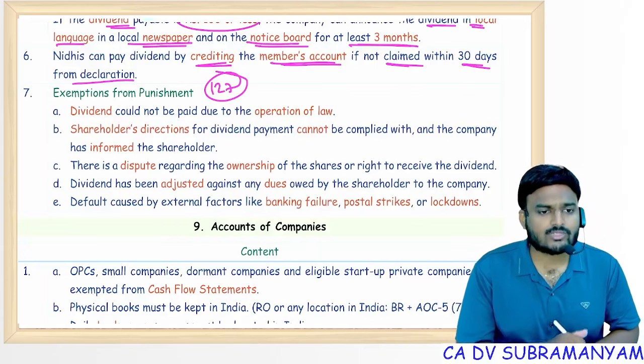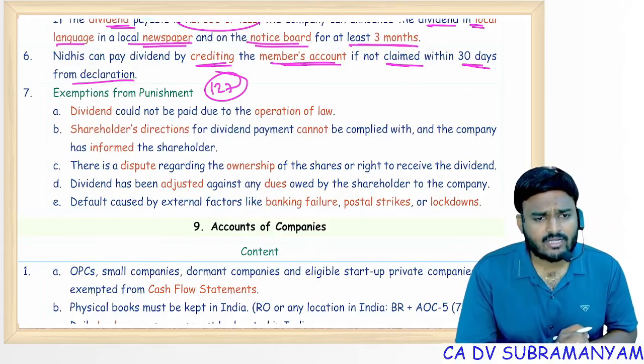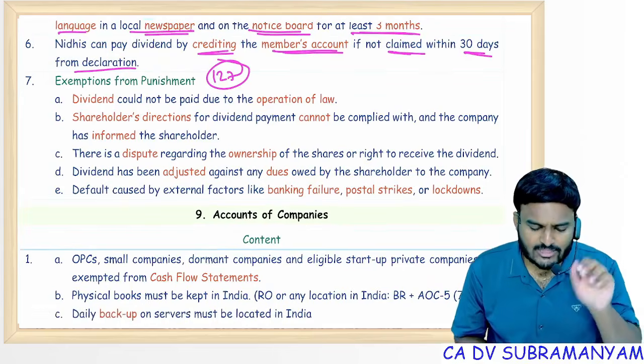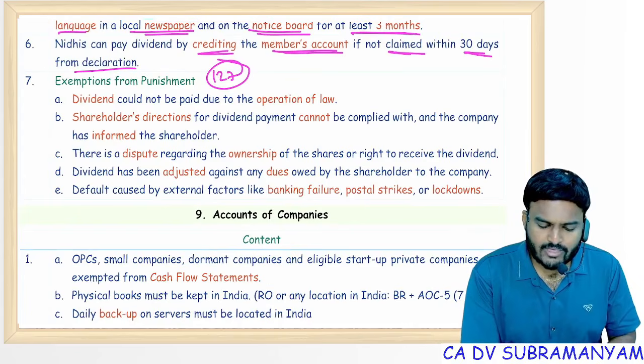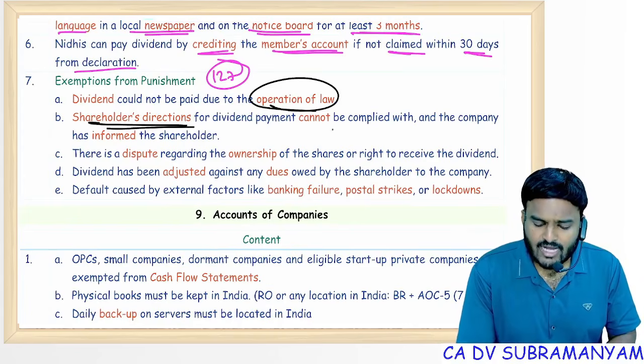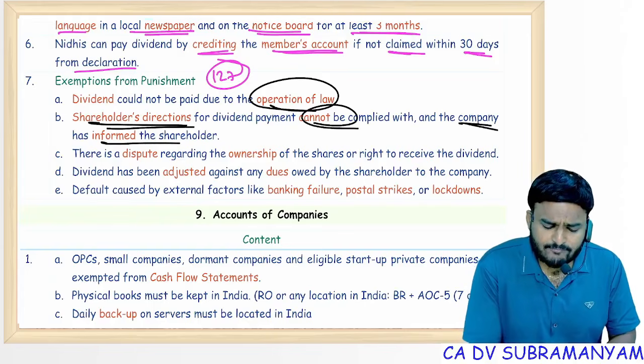Next, the company has to pay interest at the rate of 18% per annum for the delay period. But this punishment is not applicable in the below mentioned 5 cases. Non-payment of dividend is due to operation of law. The shareholder gave a direction, the company was unable to comply with the direction, and the company has informed the shareholder.